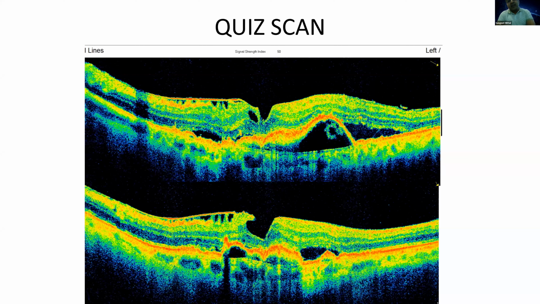So what we see is CNVM is a hyperreflective structure. If we see a hyperreflective structure which is causing a pigment epithelial detachment only, and there is no intraretinal fluid, and there is no break in the RPE, or the RPE tissue is still preserved, it's a type 1 CNVM.